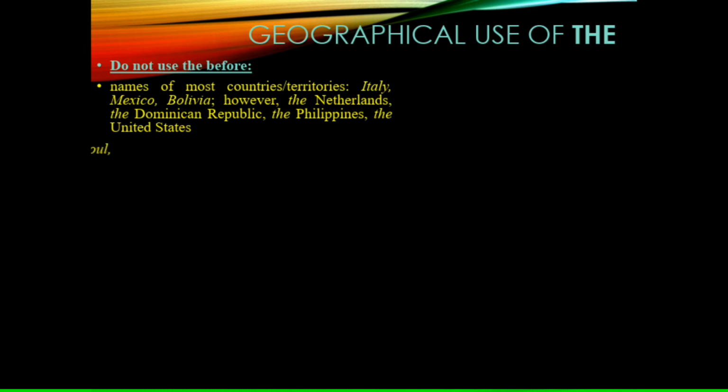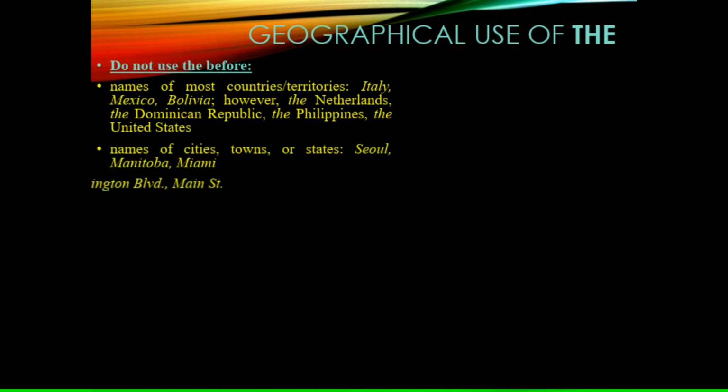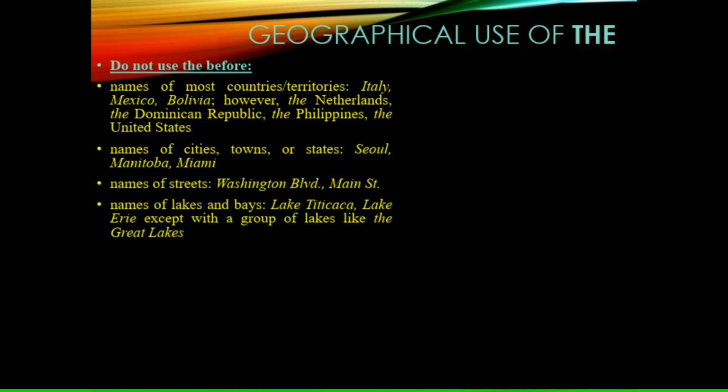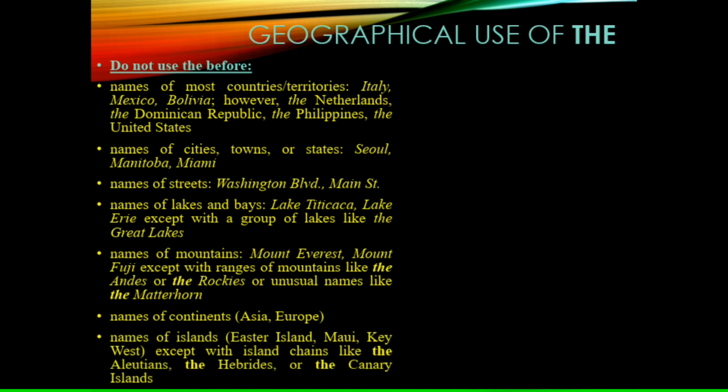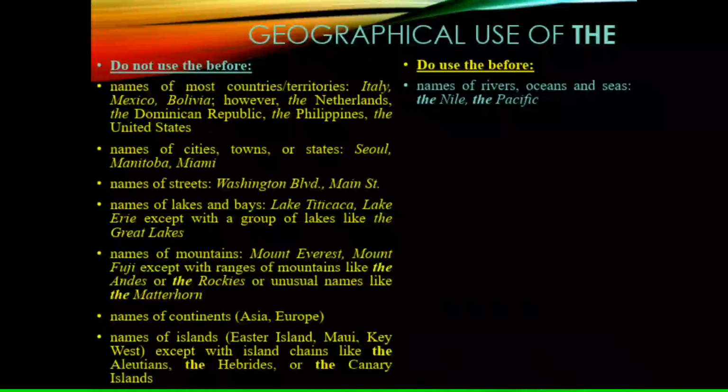So now we will know about the geographical use of the. We should not use the article the before names of most countries or territories, names of cities, towns or states, names of streets, names of lakes and bays, names of mountains, names of continents, names of islands.